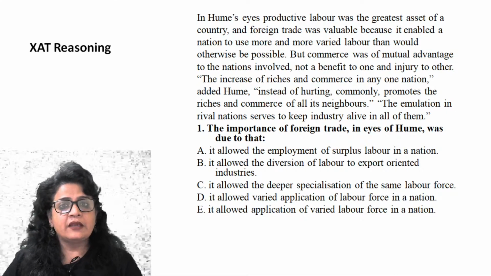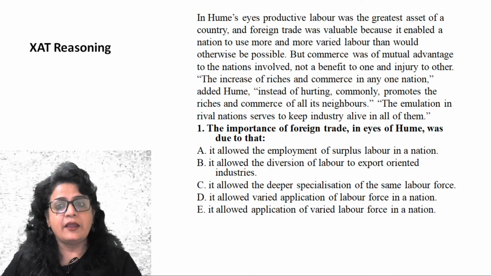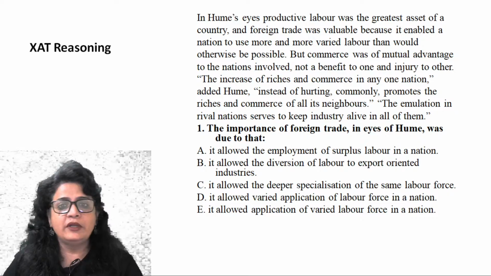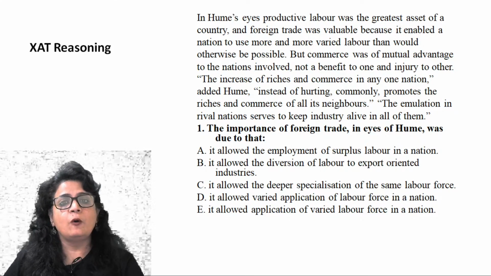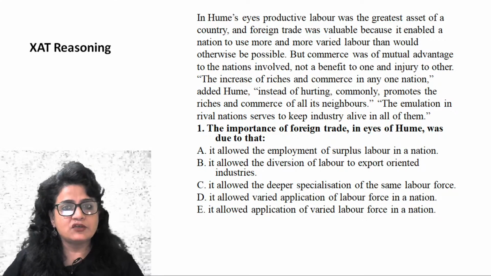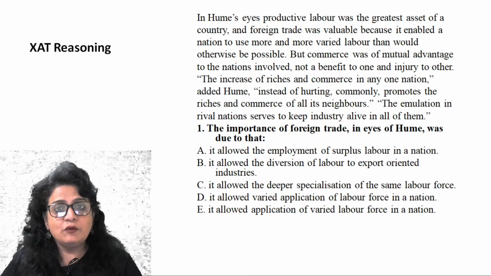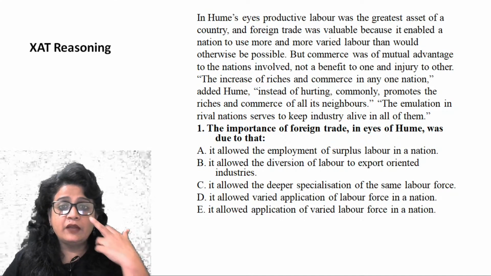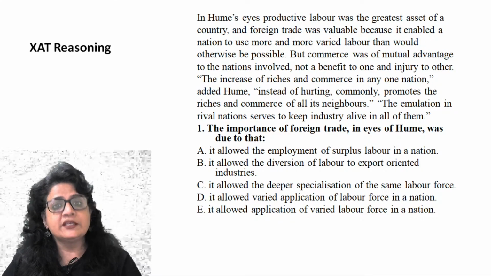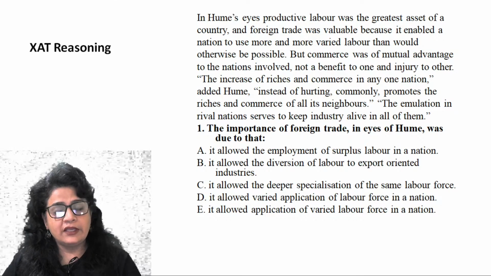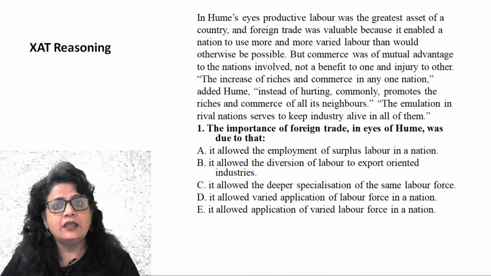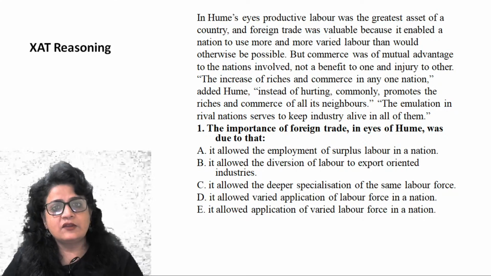So when one country's riches, that is its wealth, increases and commerce increases, it doesn't hurt the other country, rather it commonly promotes the wealth of the neighboring countries too, because foreign trade is happening, so all neighboring countries are trading with each other. The emulation, meaning following that thing, in rival nations serves to keep industry alive in all of them. So when one country emulates or follows another, industry stays alive in all countries, meaning industry flourishes or thrives.